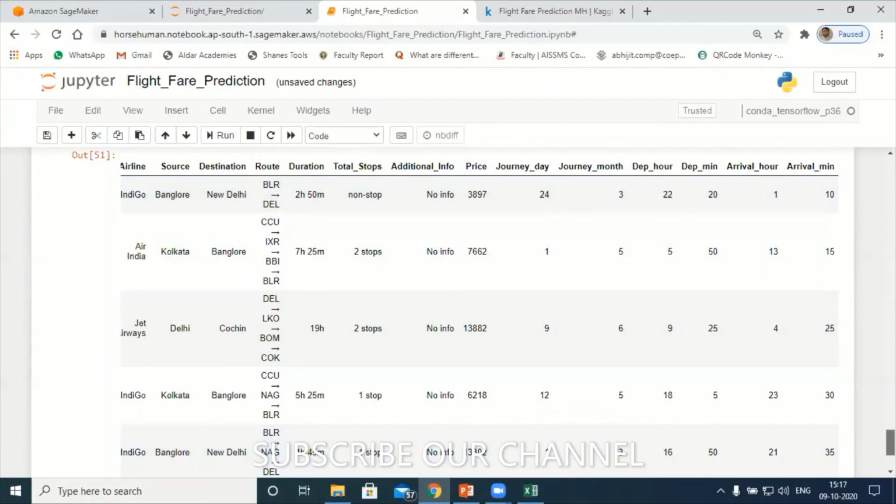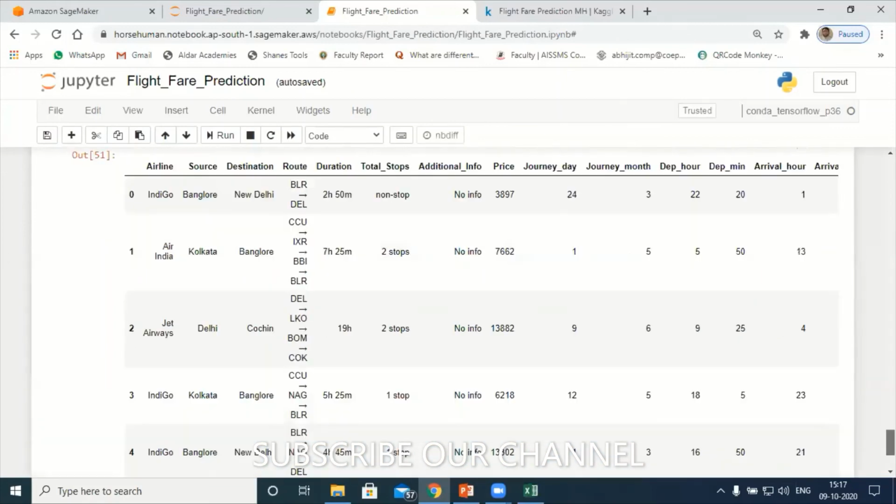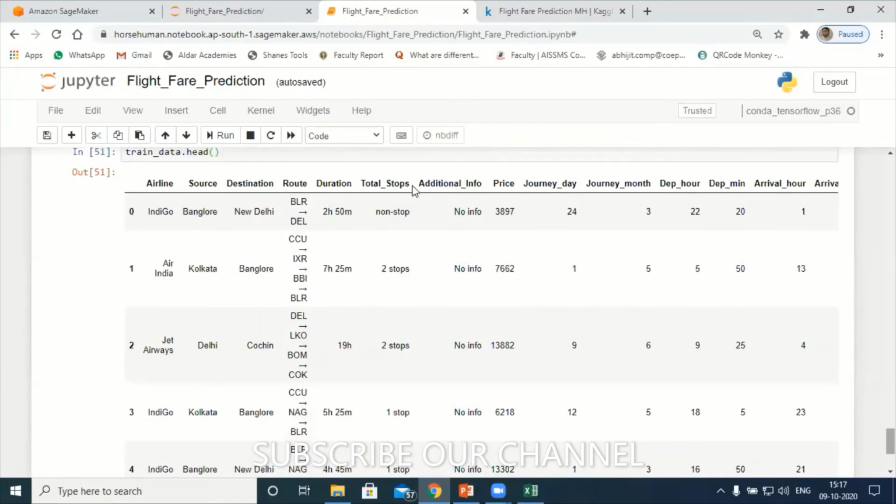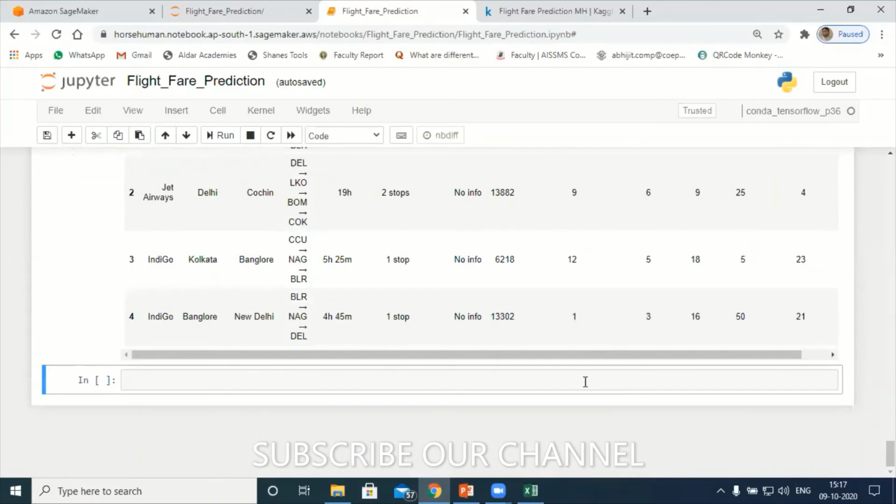Participants, hope you are understanding the strategy of how to clean the data. So this is remaining now. Additional information, total stops. Here non-stop is there, two stops is there. I want only numbers. If it is non-stop, I should replace that non-stop with some other number. Understood? In the same way, duration also, route also. Let's try to clean the data one by one.